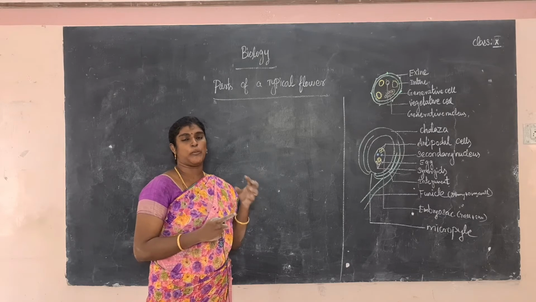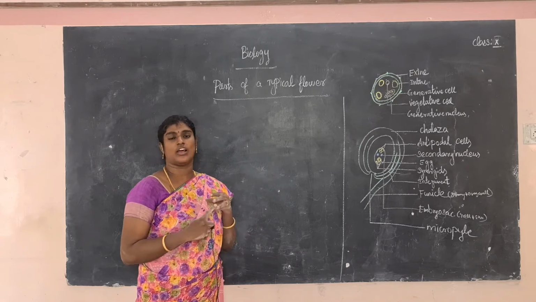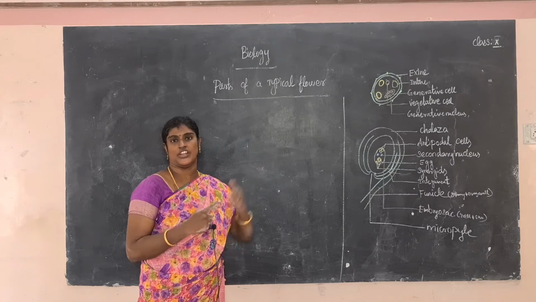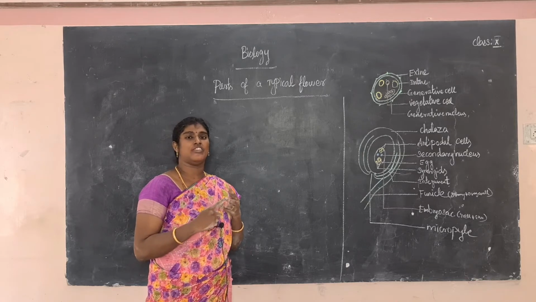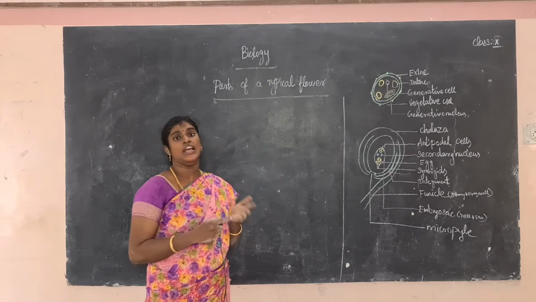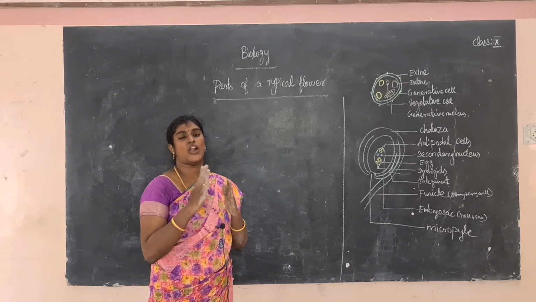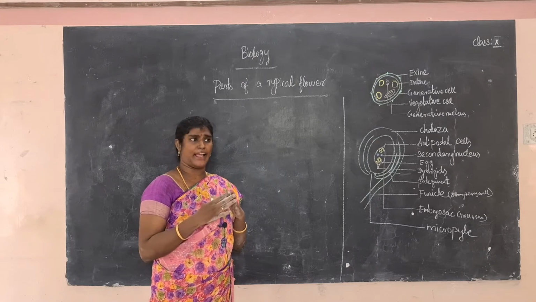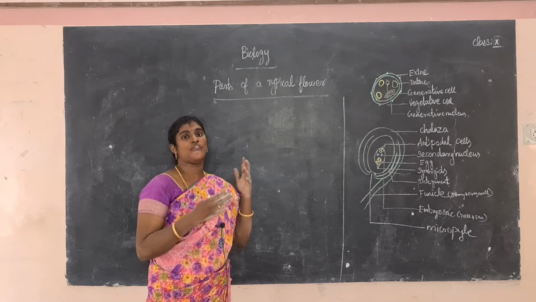Vegetative reproduction is effected by vegetative parts. What are the vegetative parts present in plants? Stem, root, leaves. These are the vegetative parts. So what are the vegetative reproduction types? For example, fragmentation. What is the meaning of fragmentation? The parent body is divided into small fragments. Each fragment develops into a new organism. The example is Spirogyra.